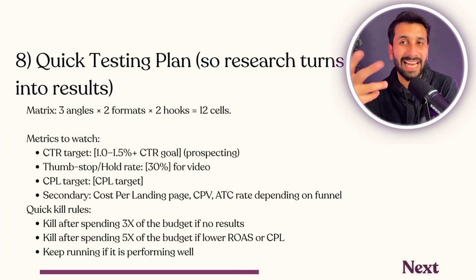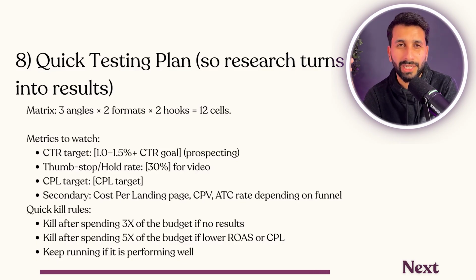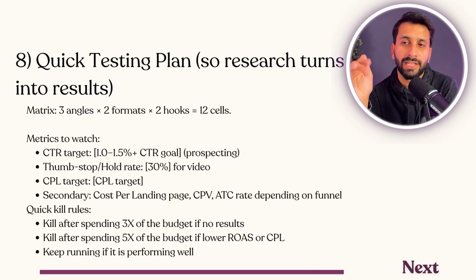And here is how you can kill an ad. Number one, you can kill an ad if it has spent 3x of the budget. So if you've run it for 3 days, have the same CAC and no results, kill it. If you have 5x of the budget and a very low ROAS and cost per lead or cost per acquisition, kill it. And the third thing is keep it running if it's performing well, which means that it's actually giving you better conversions. And that's where you really turn those AI ads, angles and hooks into real insights.